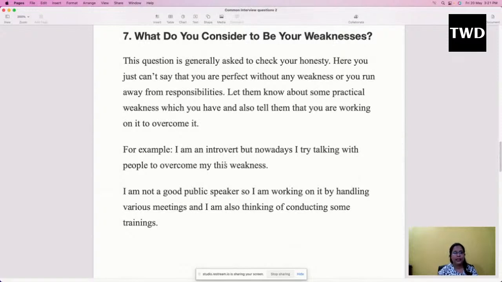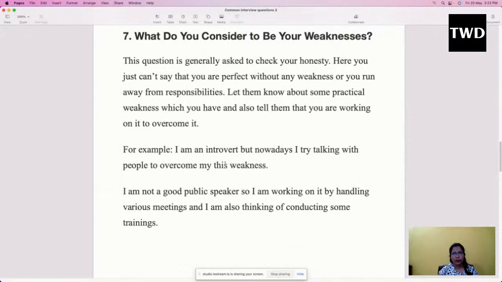Here you just can't say that you are perfect without any weakness, or that you run away from responsibility. You cannot say, oh, I'm so good, I don't have any weaknesses. Or say, oh, I'm so weak that I cannot handle anything, I cannot face anything, and I just run away from all kinds of responsibilities. Both things are not acceptable.